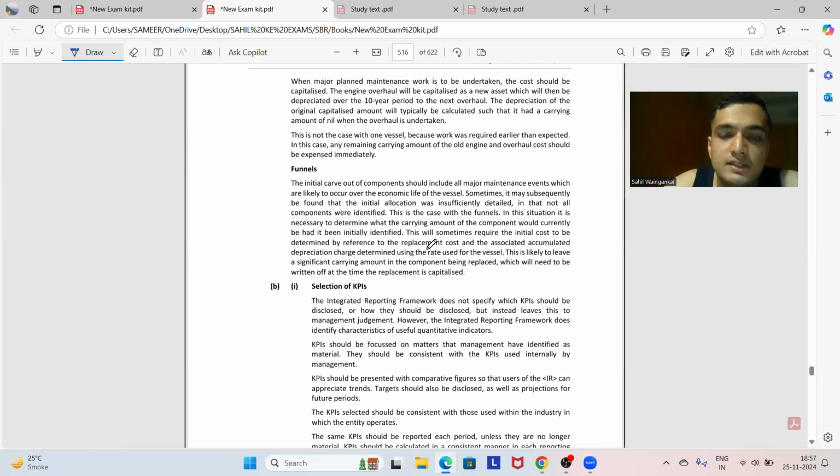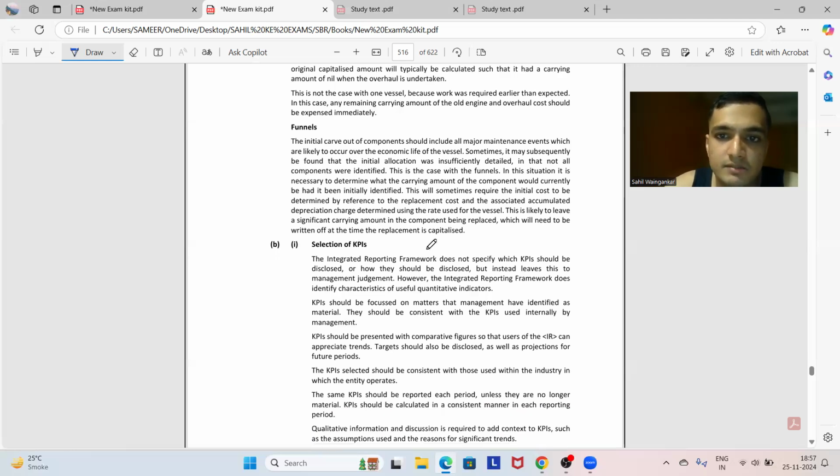In this situation, it is necessary to determine what the carrying amount of the component would currently be had it been initially identified. This will sometimes require the initial cost to be determined by reference to the replacement cost and the associated accumulated depreciation charge determined using the rate used for the vessel.